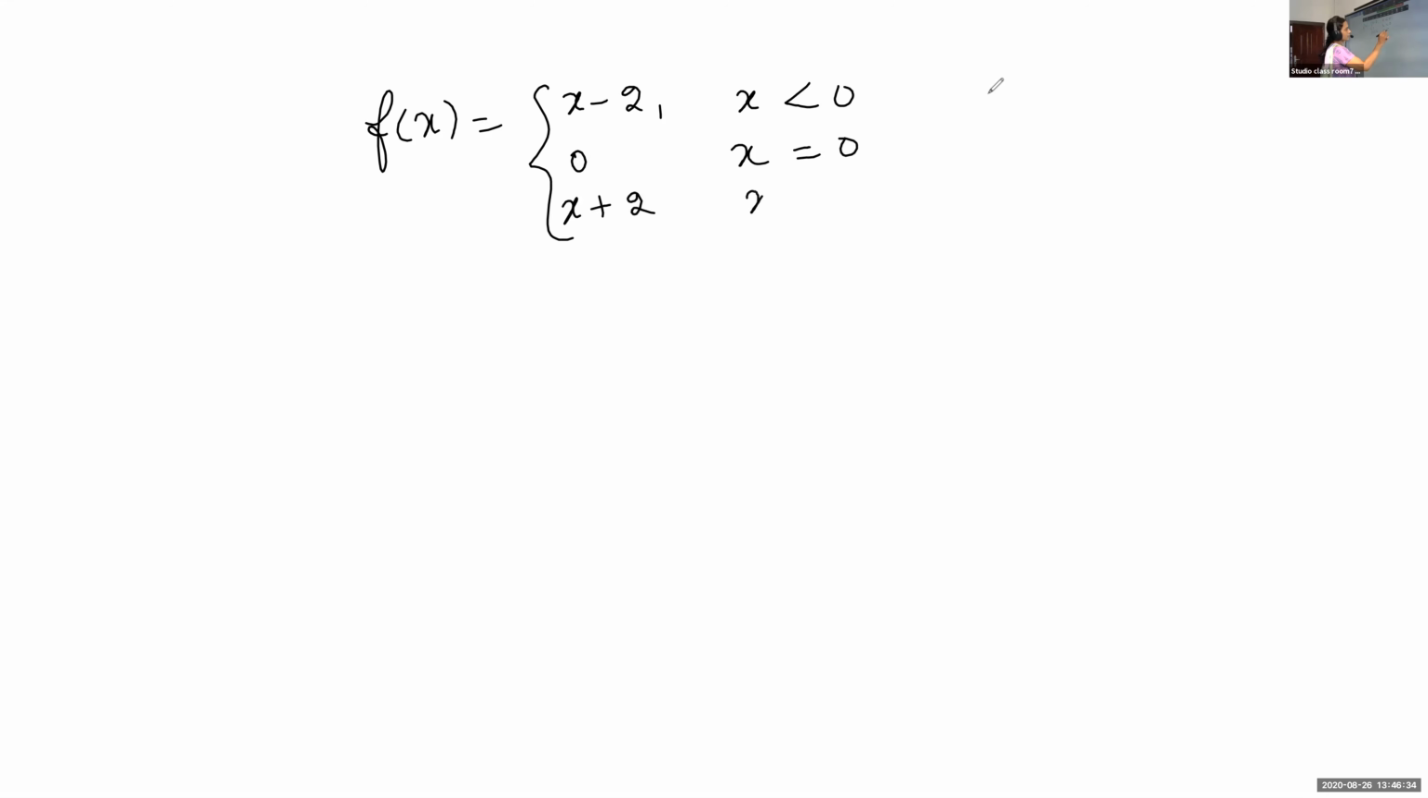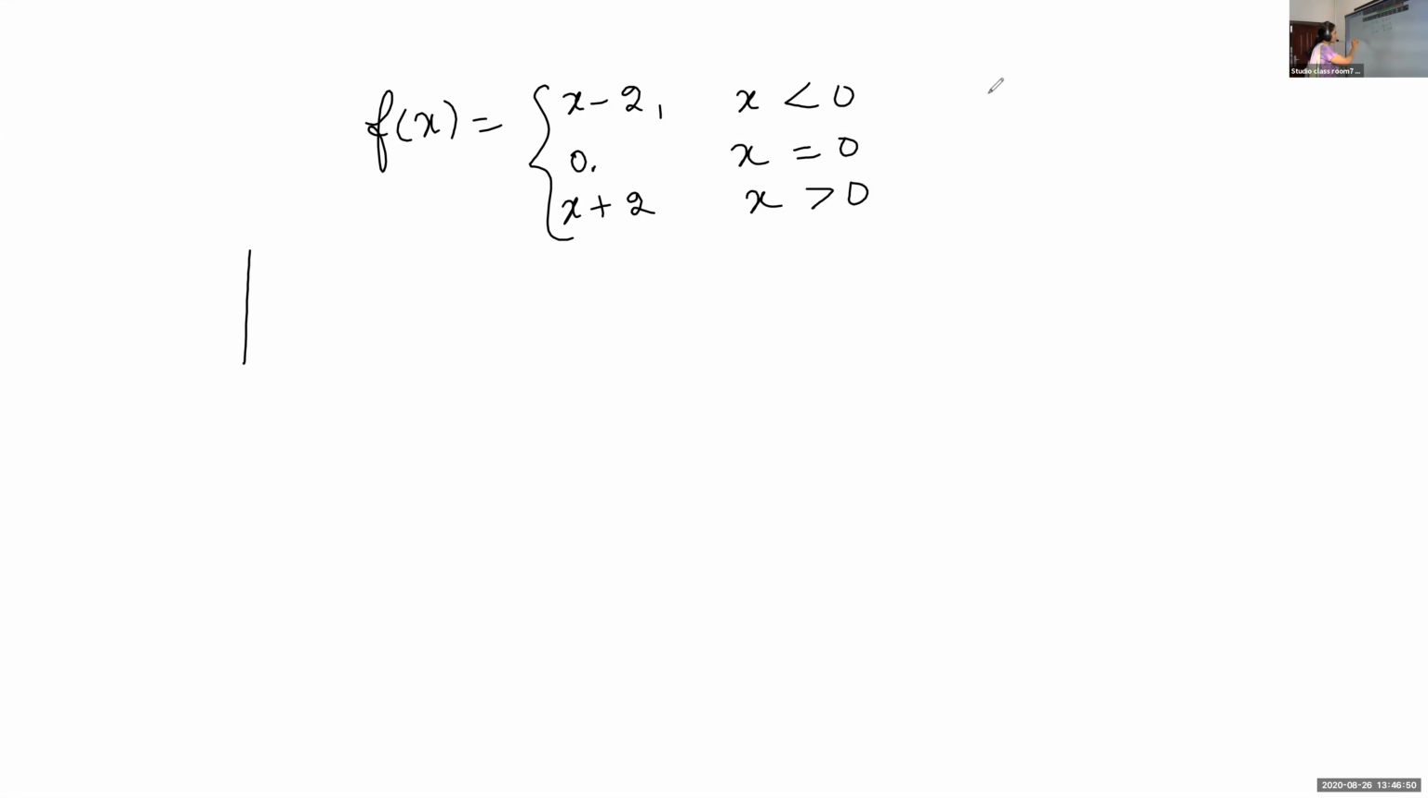Write down the function, given like this. f of x is equal to x minus 2 if x is less than 0, 0 if x is 0, and x plus 2 if x is greater than 0. If you take a number whose value is less than 0, we write x minus 2. If it is equal to 0, we write 0. If it is greater than 0, it is x plus 2.